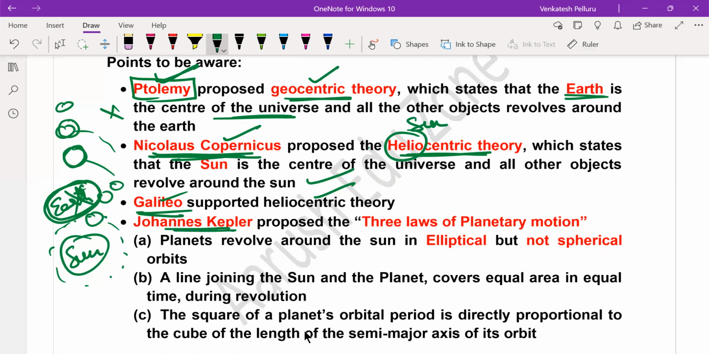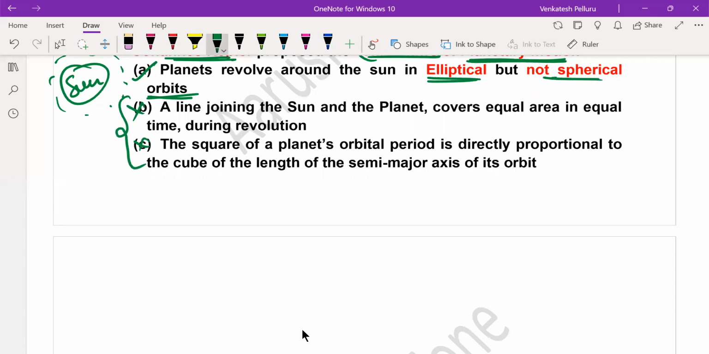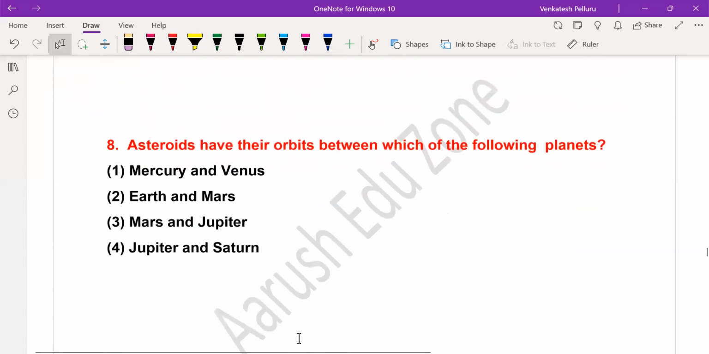Johannes Kepler proposed three fundamental laws of planetary motion around the sun. So he made certain propositions with respect to planetary motion around the sun. You need to remember only the first point. The second and third points are not really important. The first point is very important, which states that planets revolve around the sun in elliptical but not spherical or circular orbits. That's the only point you need to remember. If you want, you can just read the others out, but these are not really important from the examination point of view. Question number 8.